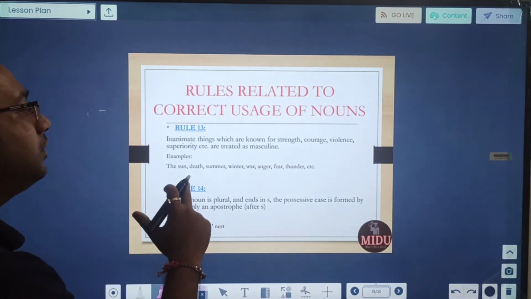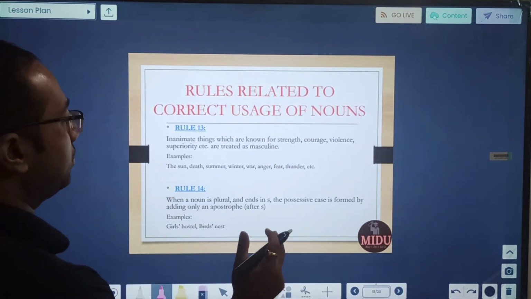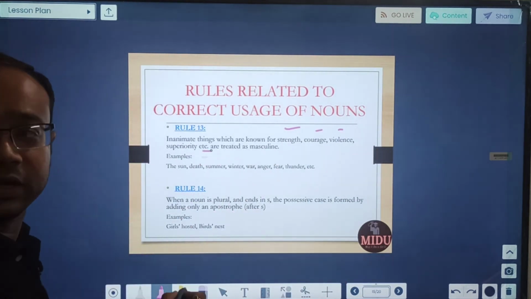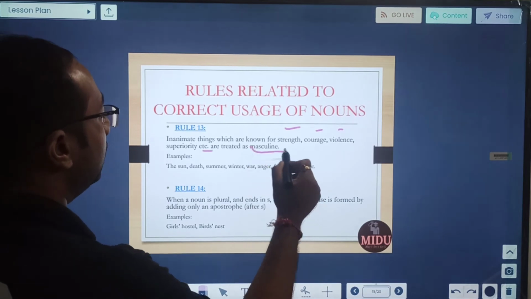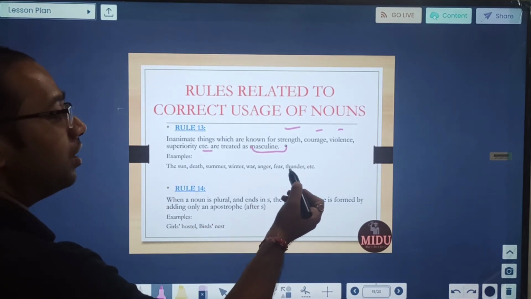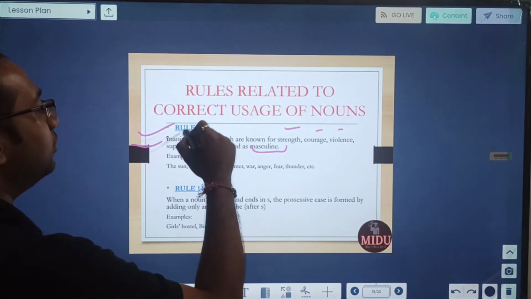Now contrary to this, any objects which are known for strength, courage, violence, superiority, they will be treated as your masculine. So when we say sun, death, summer, winter, war, anger, fear, thunder, they are always your masculine.